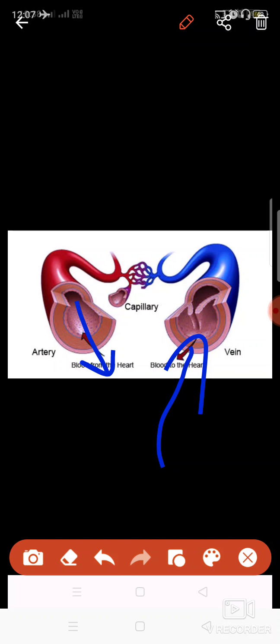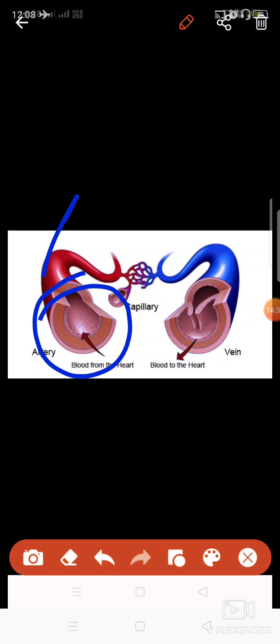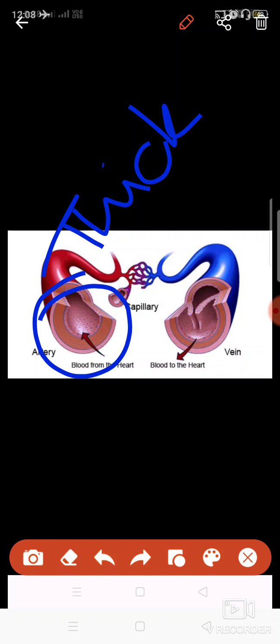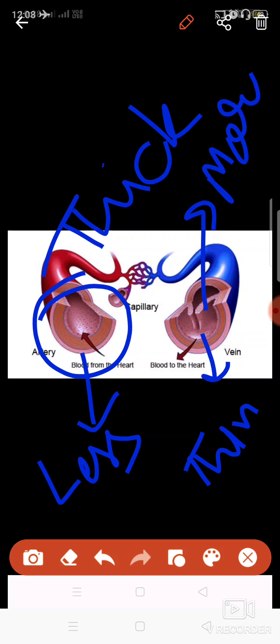Other than that, these are also different according to their structures. You can see here, these arteries are thick, and their lumen, meaning the inner portion, this vacant, hollow space, is less in the artery, and the walls are thicker. And if we talk about the veins, these are thin, you can see their walls are thin, and their lumen is more, meaning their space is more.